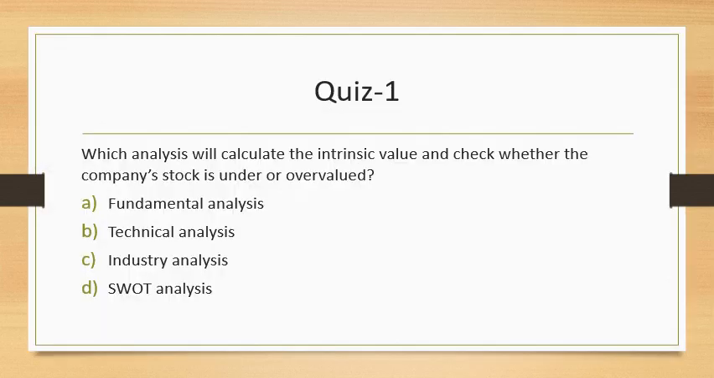Which analysis will calculate intrinsic value and check whether the company's stock is undervalued or overvalued? There are different types of analysis which are done. Obviously, technical analysis and fundamental analysis are two core types of analysis. Industry analysis is done only for a specific industry, while SWOT analysis deals with strengths, weaknesses, opportunities, and threats. So let us come to the conclusion that it's the fundamental analysis which helps me calculate the intrinsic value and find out whether the company's stock is overvalued or undervalued.